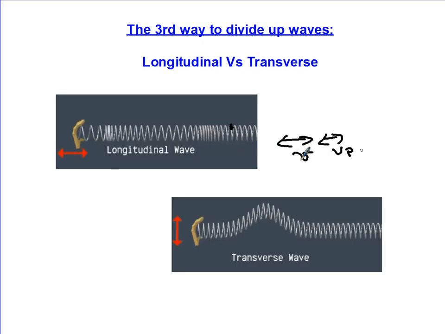Much like if you take a slinky and push it down a hallway. A transverse wave, we are moving the slinky up and down. Now, the wave still travels to the right, all right? But the particles on this wave will be going up and down.